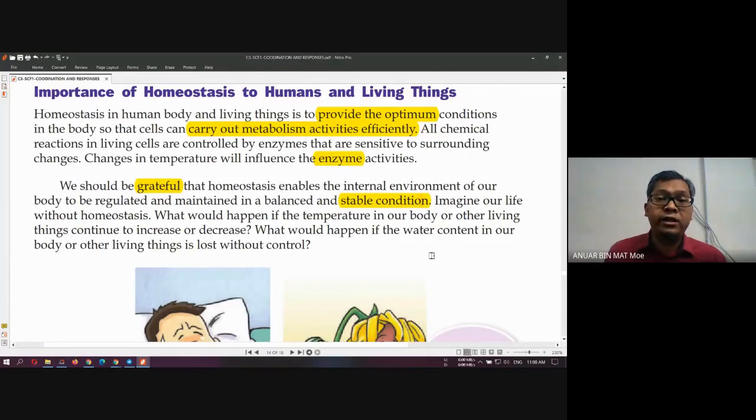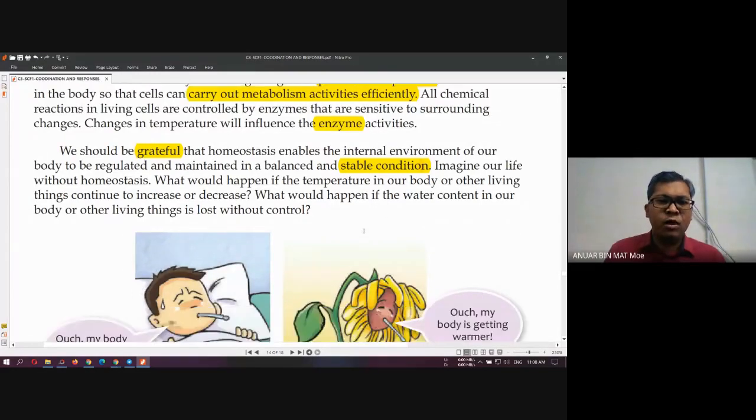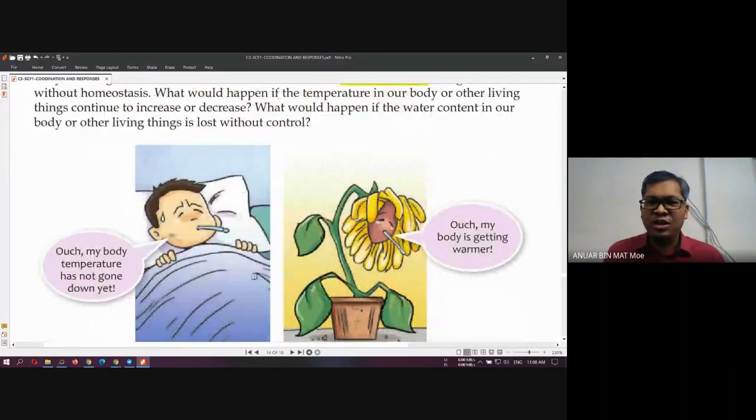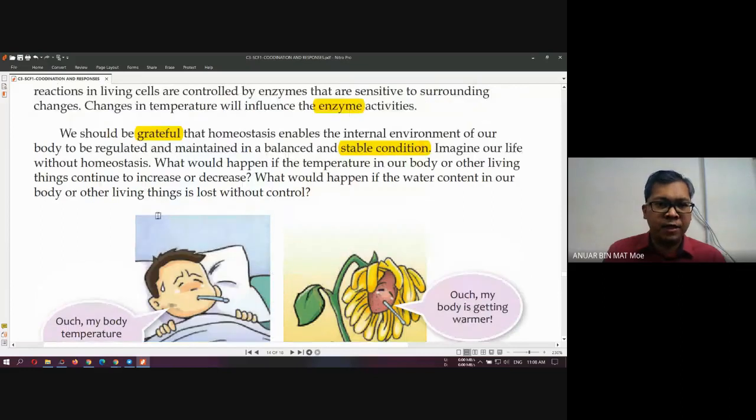But if too extreme, then we need to take our own action, isn't it? If the body condition cannot be controlled anymore, we need to take action. For example, when you have a fever, you are shivering, right? So you need to take medicine, or you need to regularly have a bath, have a shower to reduce your body temperature.